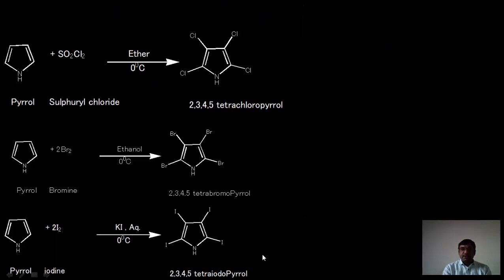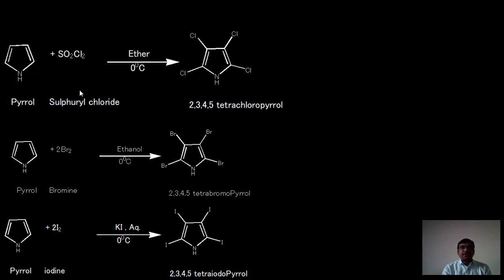We will see the chlorination reaction. Here we cannot control the reaction, meaning pyrrole is very susceptible to halogenation. Each hydrogen atom on the pyrrole is replaced by a halogen atom; all 4 hydrogen atoms are replaced in any condition.